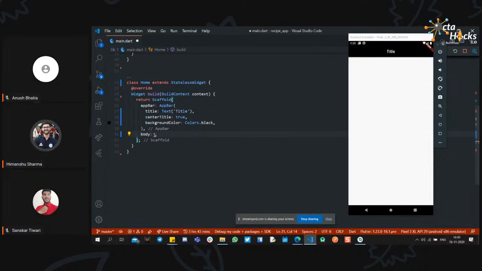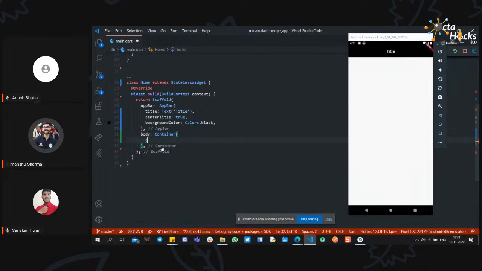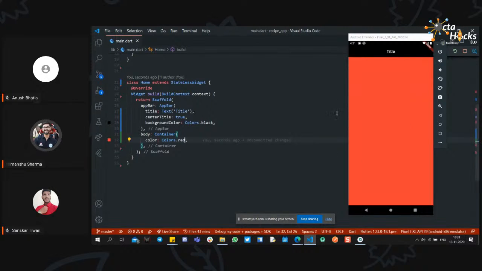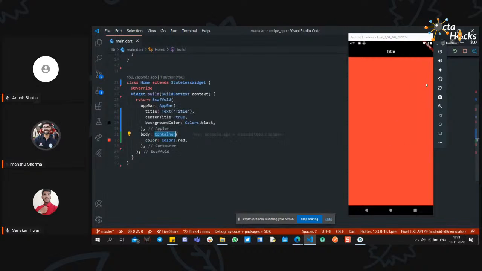So first of all, if I just add a container at this moment, and just add a color, like colors dot red or something, if I save it. Then like this, we have the body. At the body, we have a container class. In the container class, we have a property color, which is of type color. And then using the colors widget, we are returning our color, and it is being shown right here.